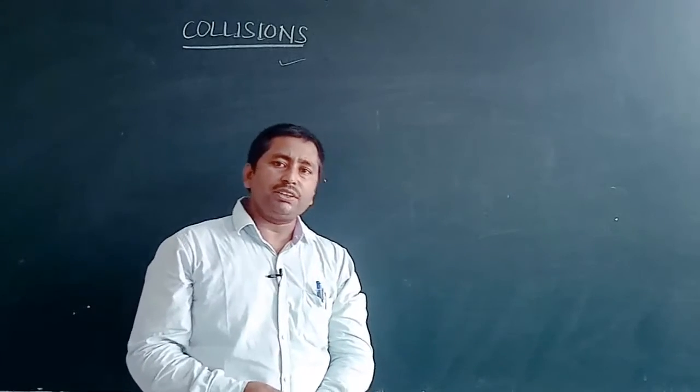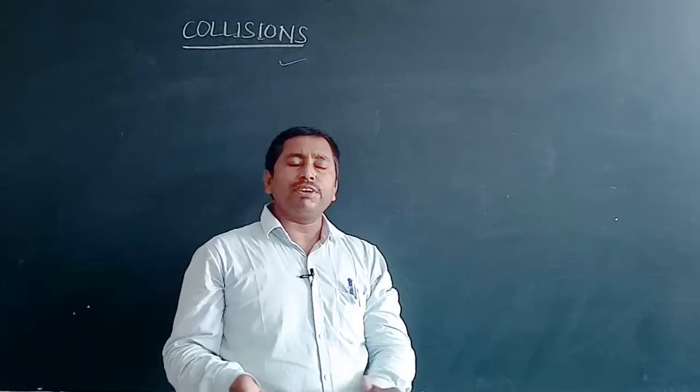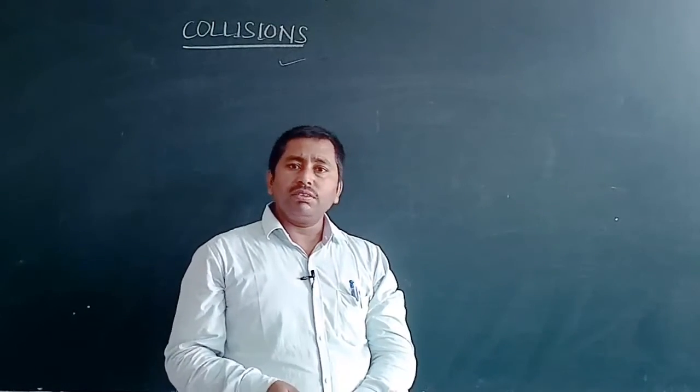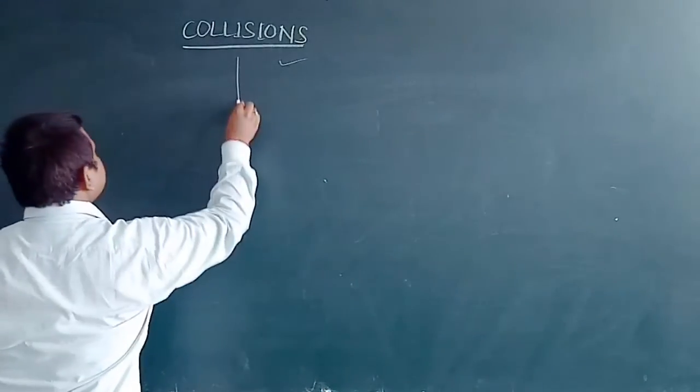We can study collisions in two different ways: one dimensional collision and two dimensional collision. So let us talk about collision in one dimension.